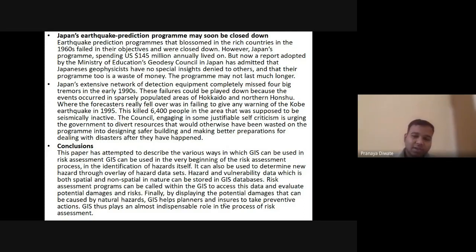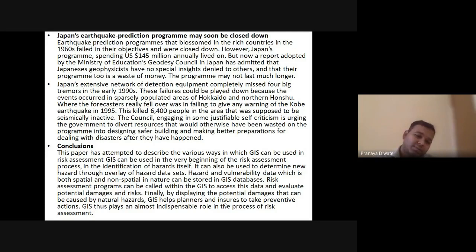Hazard is not always a stable one, where at one place there is a hazard and at another place there is none. It's not like that. So the failure could be played down because the event occurs procedurally.